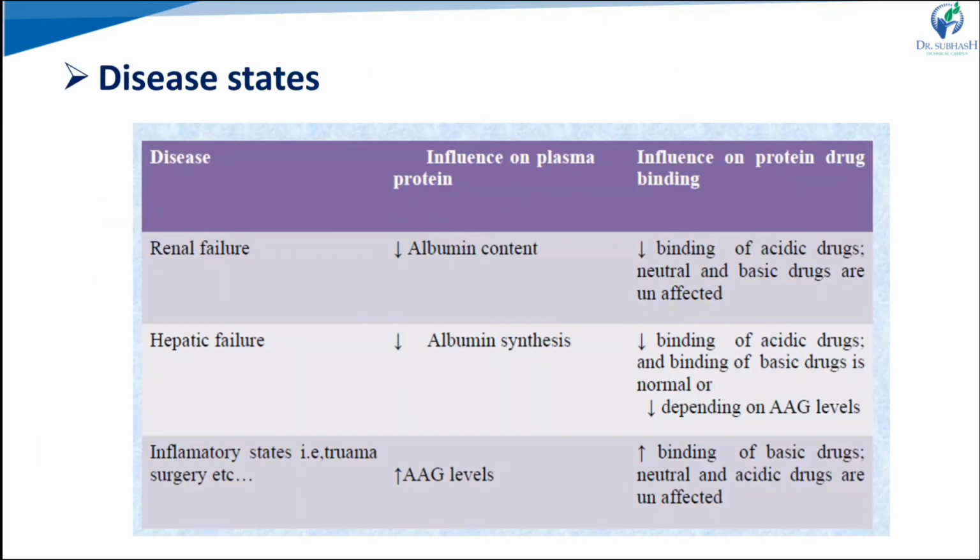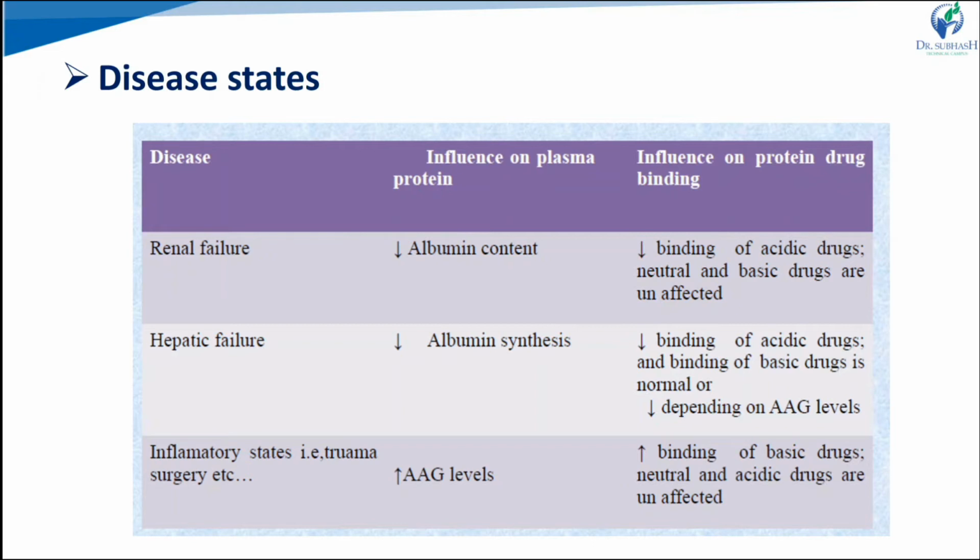Disease state also alters the protein binding concentration. We can see examples: if renal failure is there, it decreases the albumin content, so that decreases the binding of acidic and neutral drugs, and the free amount of drug is higher. Hepatic failure also alters albumin synthesis, so similarly there is decreased binding of the drug.